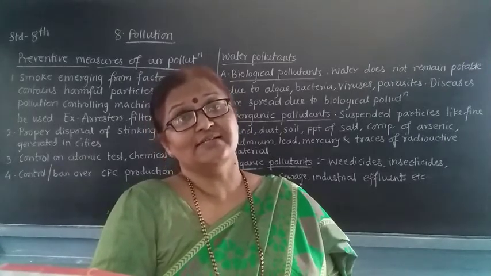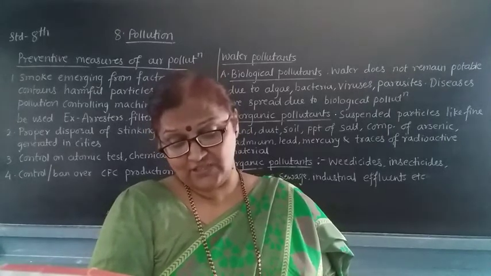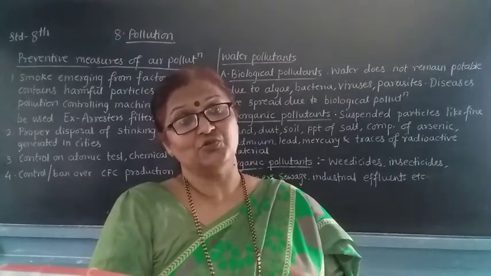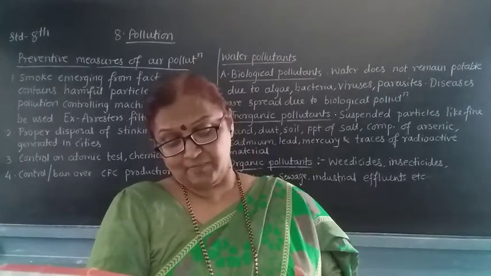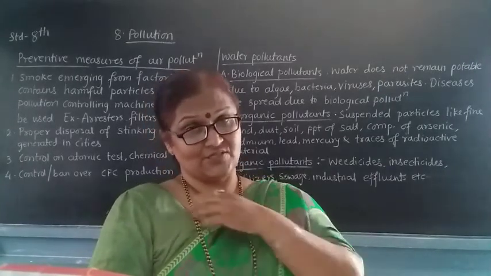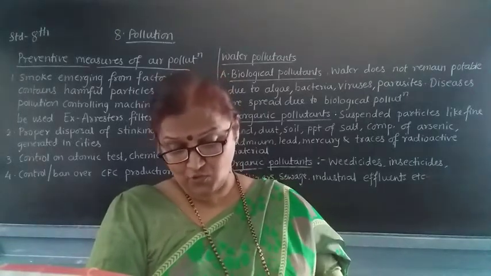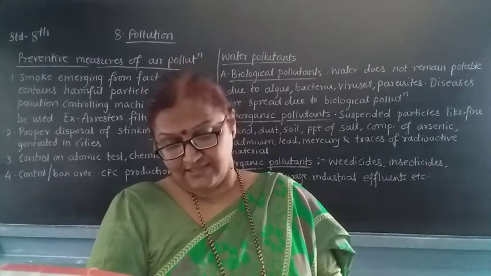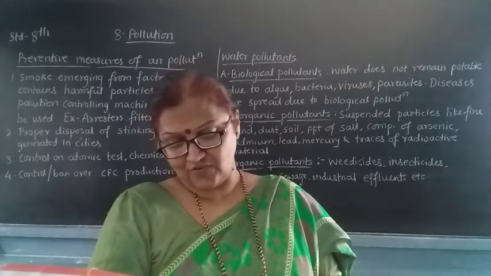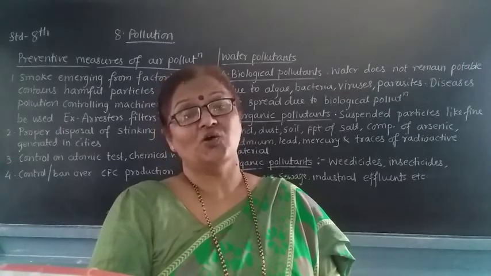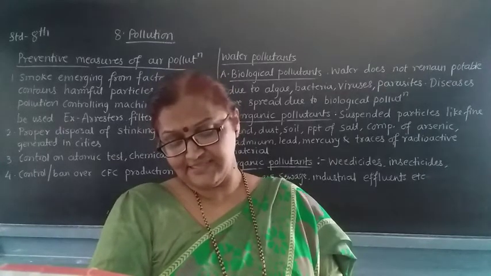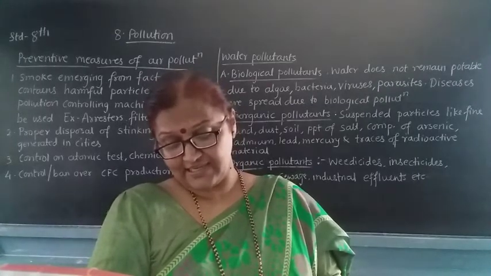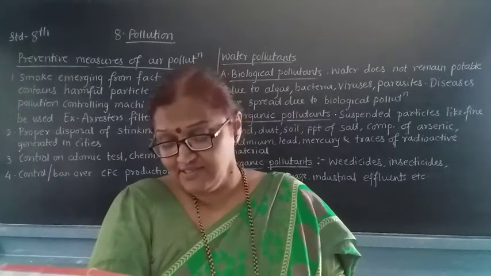What is the effect on the ecosystem? The plants' growth will be stopped. That means the plants' growth will be retarded. Then see, loss of some plant species due to water pollution. Increase in the salt content of the water. Decrease in dissolved oxygen level. Disturbance in the aquatic ecosystem. Death of the aquatic animals. Adverse effect on the seabirds.